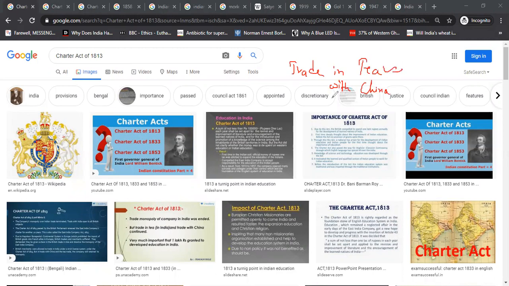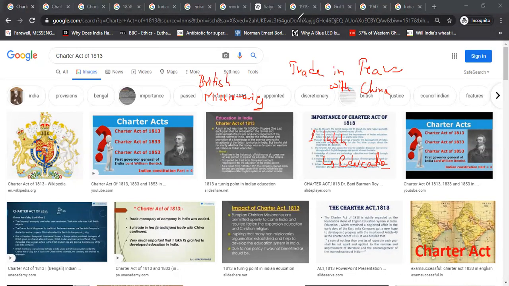What you have to understand is that political functions increased and economic functions continued to decrease. Apart from this, one more thing happened in 1813: 1 lakh rupees was set aside for education purposes. British missionaries were also allowed to propagate their teachings via the Charter Act of 1813. We're just talking about the important things. We don't need to do a PhD here; we're talking from a prelims perspective.